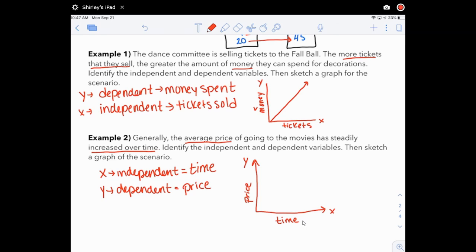So now I'm going to go ahead and think about what pattern might show up in this graph. So if I read it again, it says it has a steady increase. Okay, so a steady increase looks pretty similar to what we graphed here. Steady increase means my X and Y are increasing at the same time. If I'm talking about time, I can never stop time. I can never decrease time. We might talk about some examples a little bit later on what it would mean to move backwards in time on a graph. However, in this situation, time is always going to be increasing, and then I have a steady increase in price. So my graph is going to look the same.